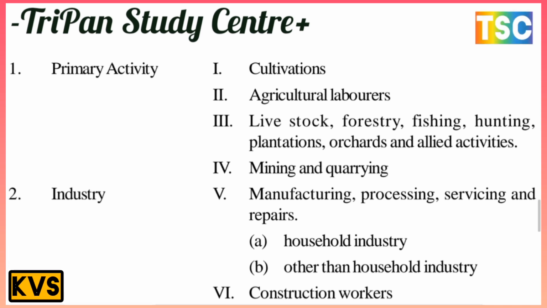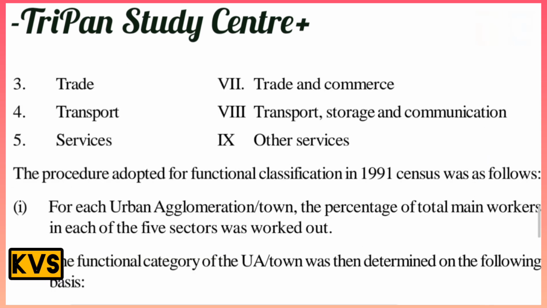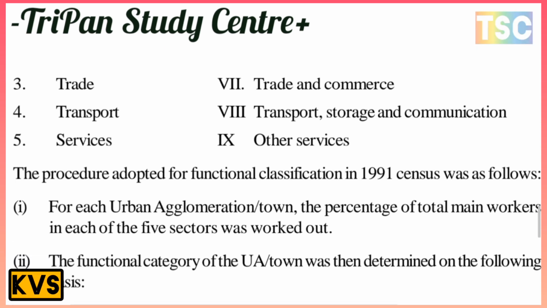Next is trade, which is trade and commerce. Then transport, storage and communication. And service, which is other services.